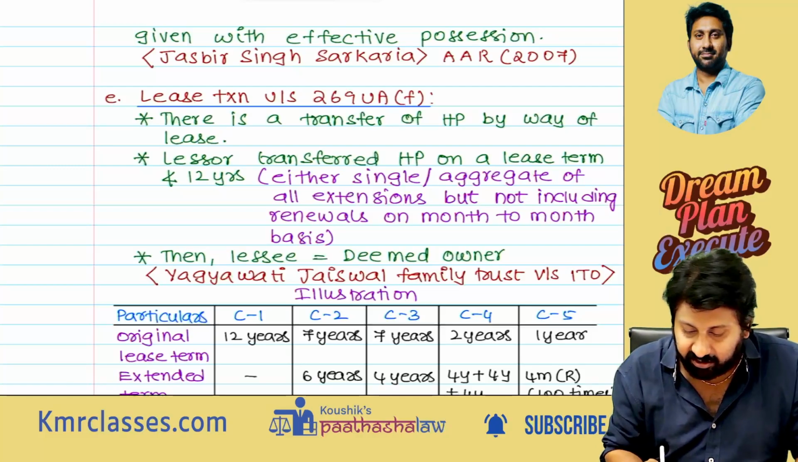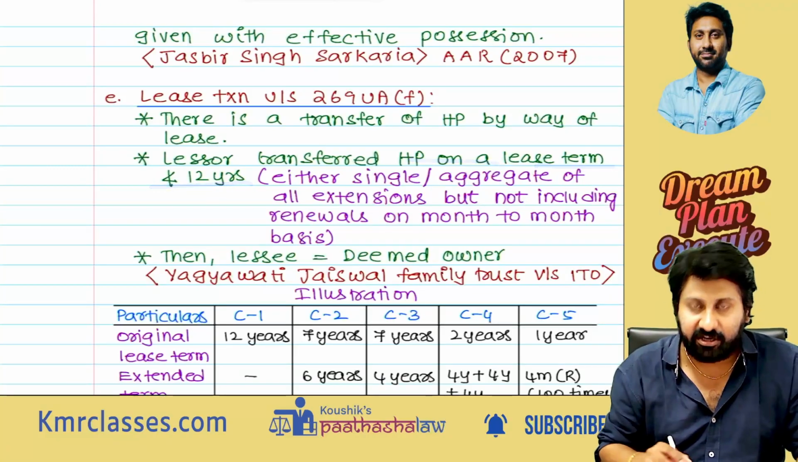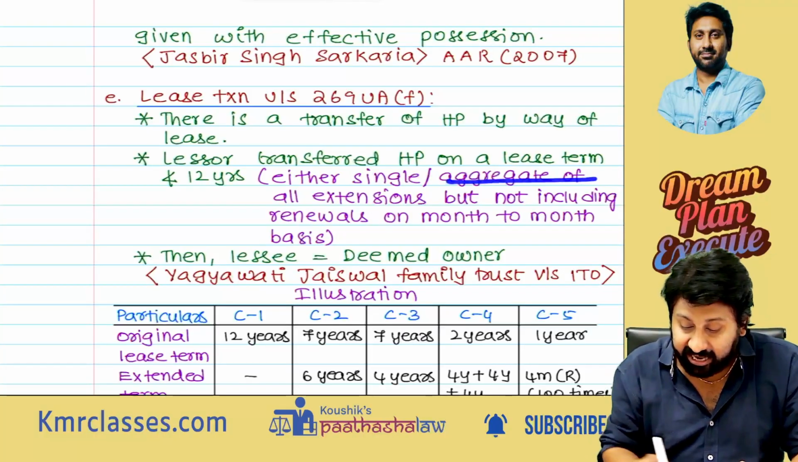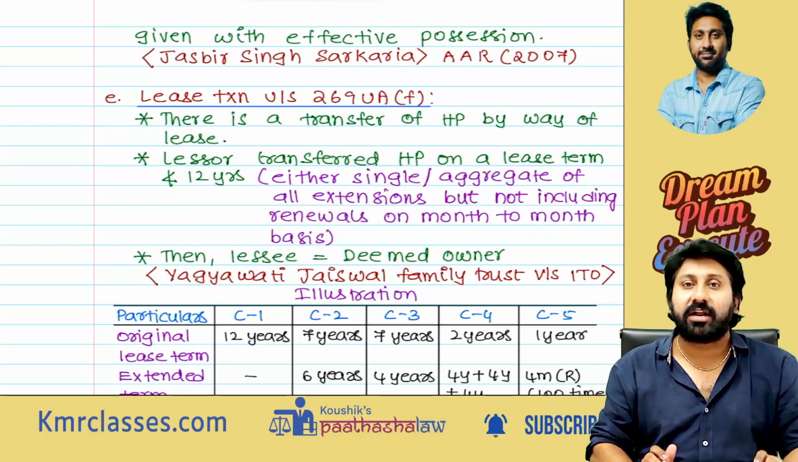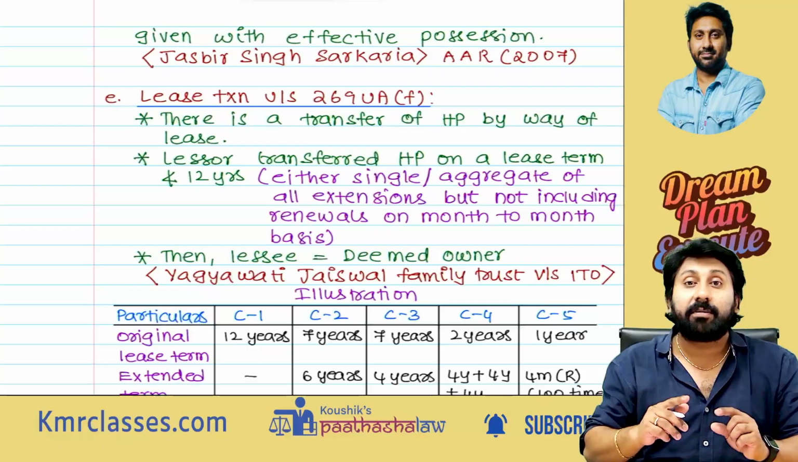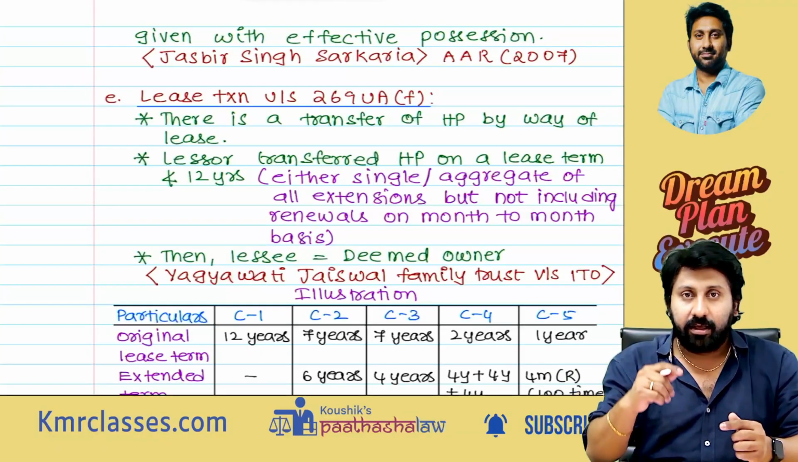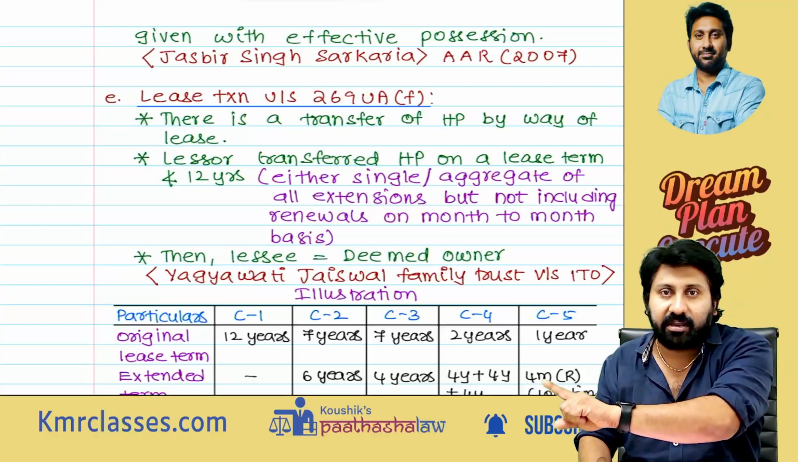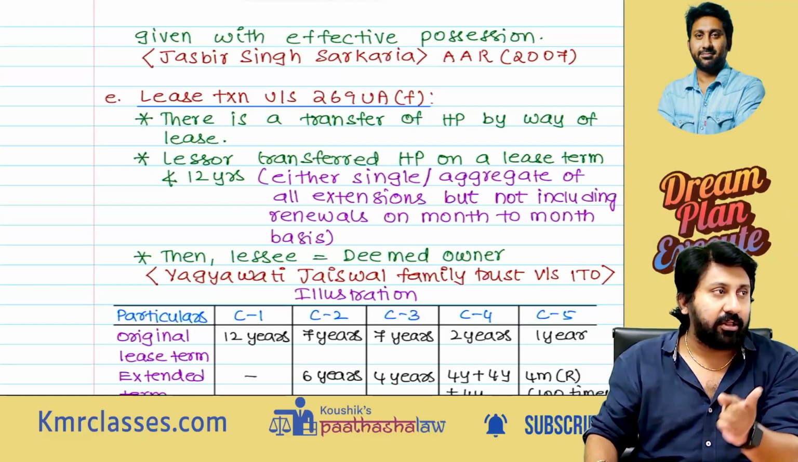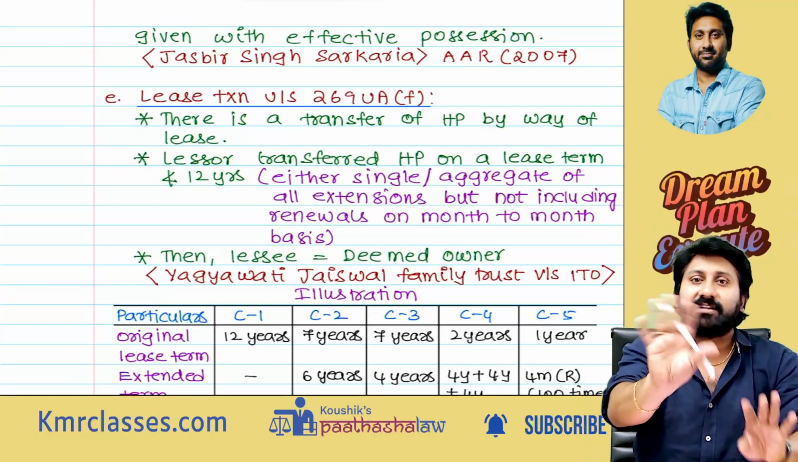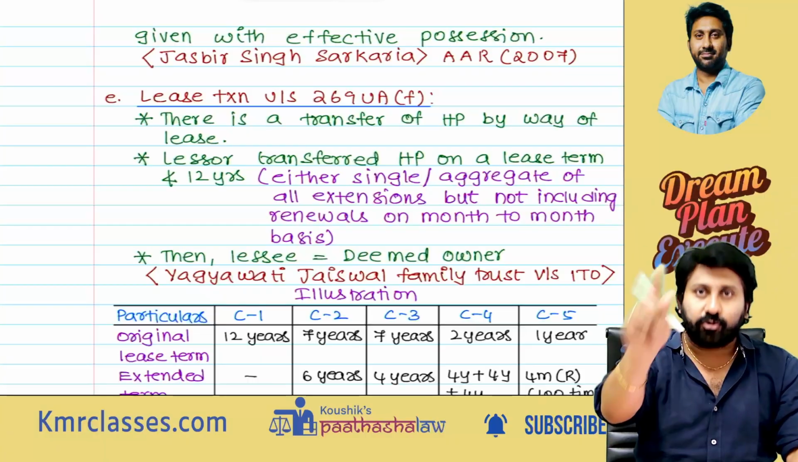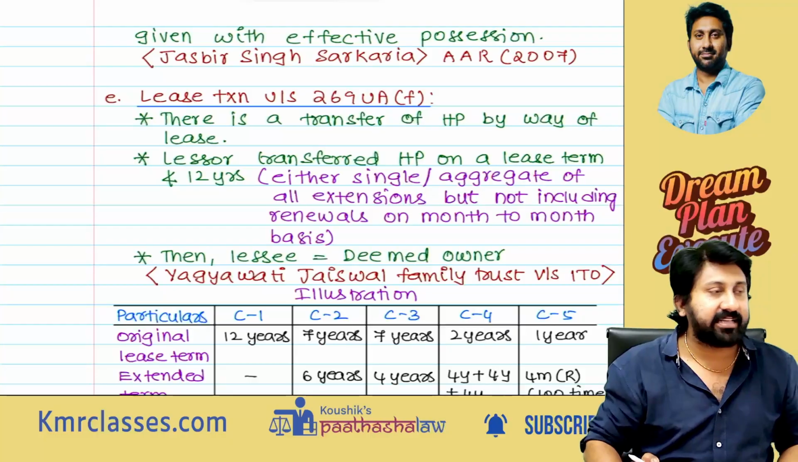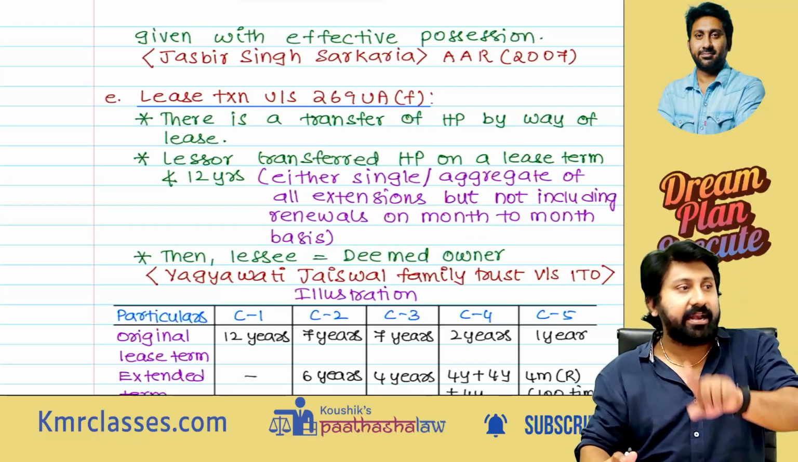Means the lessor transferred house property on a lease term of not less than 12 years, either singly 12 or more than 12, or the aggregate of all extensions should be more than 12. But sometimes a lease will be given on a month-to-month basis. Means I give a 1 month lease. After 1 month, if you want, you can continue, or else I will give it to some other person. After 3 months again you can take. Those aggregates of 12 years should not be counted. You should take only continuous extensions, and it should be 12 years. Then that will also be treated as deemed ownership. The lessee will be deemed to be the owner.